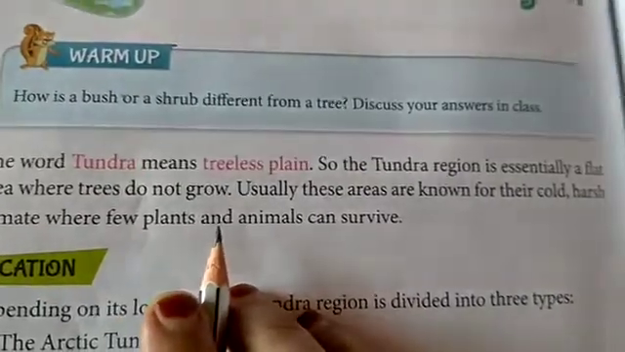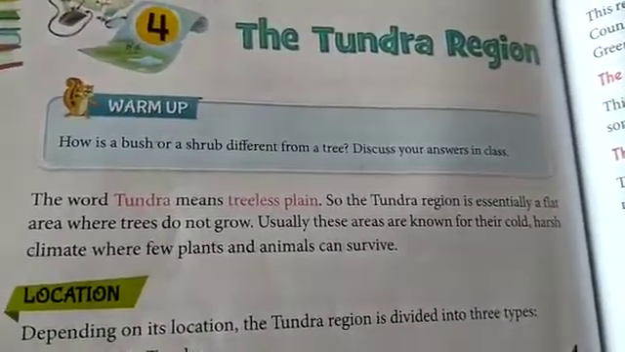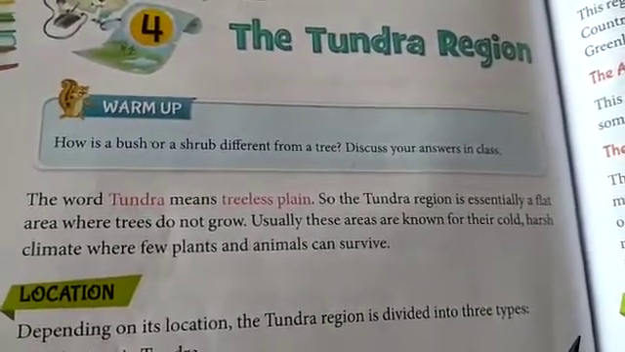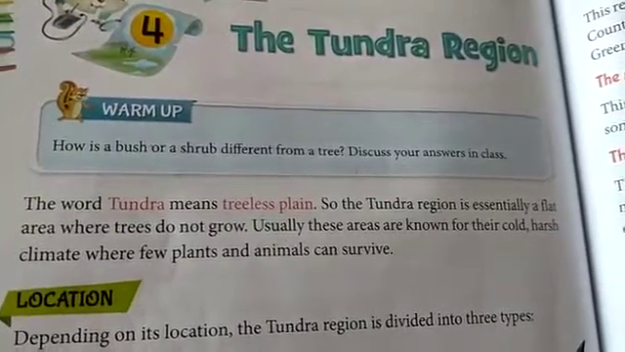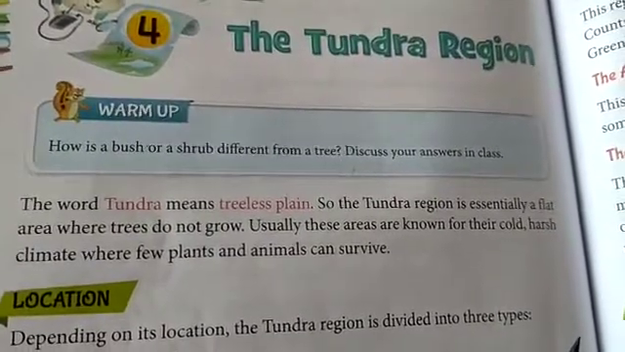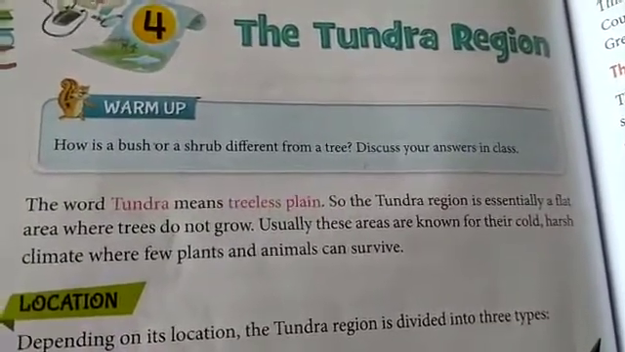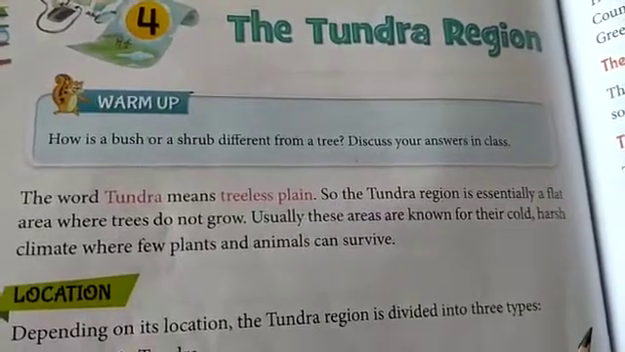Here, tundra is a flat area where trees do not grow. That's why this is called treeless plain. Here, the area is known for its cold and harsh climate. Here only a few animals and plants can survive.